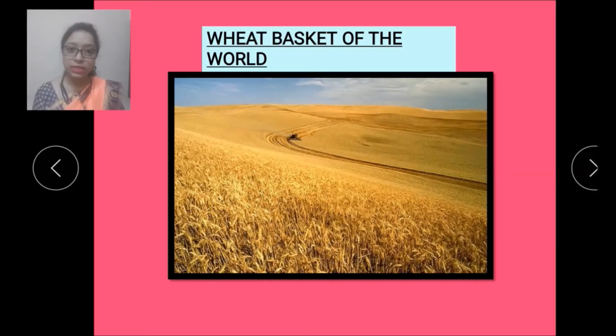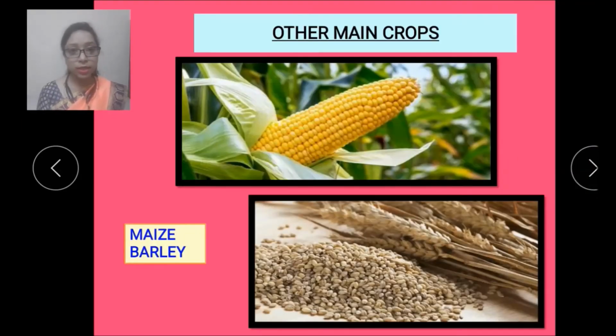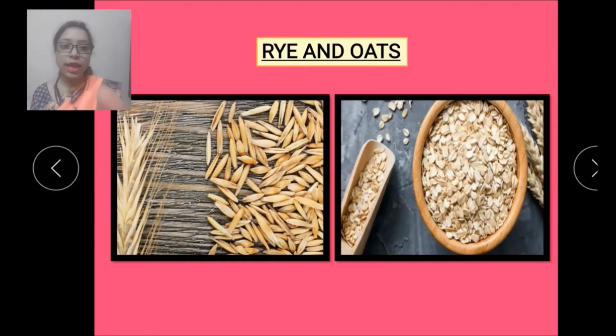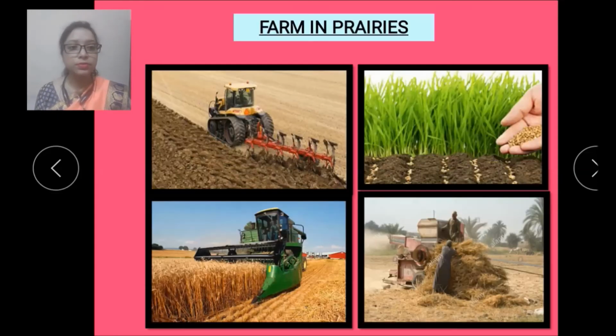Now let's see next, children. The other main crops grown in this region are this, maize, and this is barley. Next, rye and oats. So these are other main crops grown in the region.